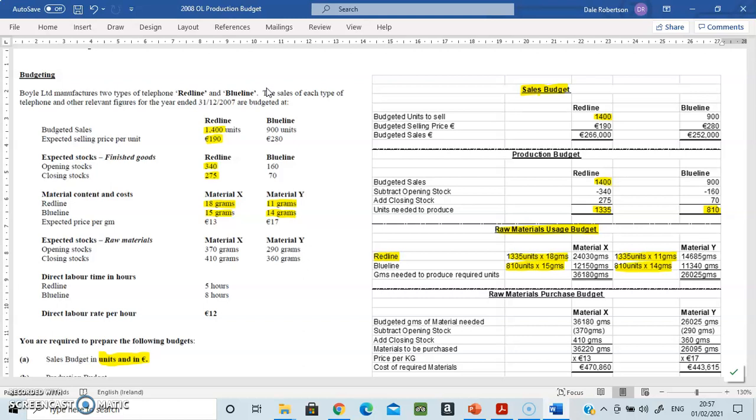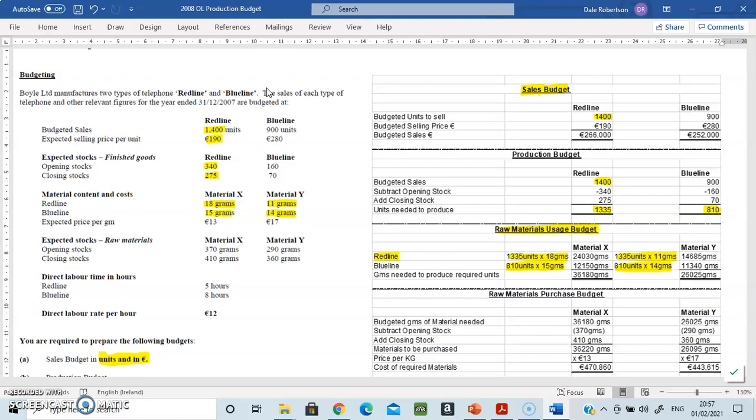This is your total amount of grams of X required. And this is your total amount of grams of material Y required. You're just adding the two together. And that is part C done, which is the material use budget. Now, of course, we do need to go down and say then we need to buy some of that material. Those materials X and Y, we need to have it there.